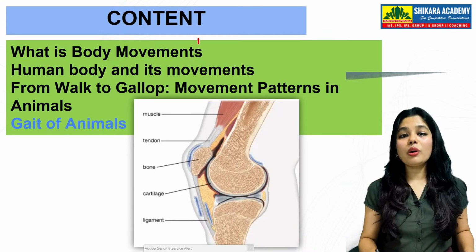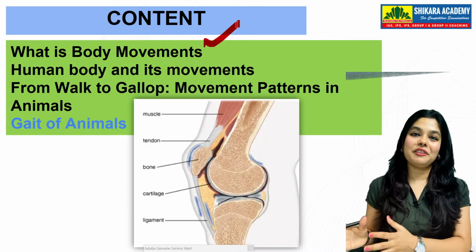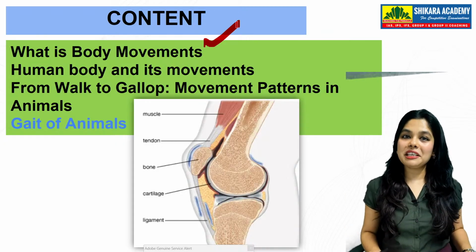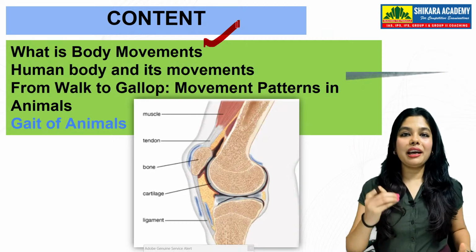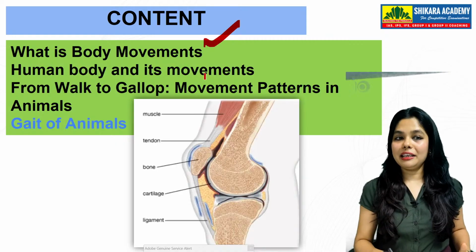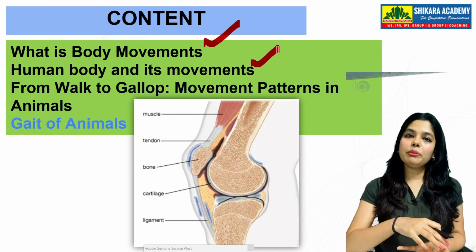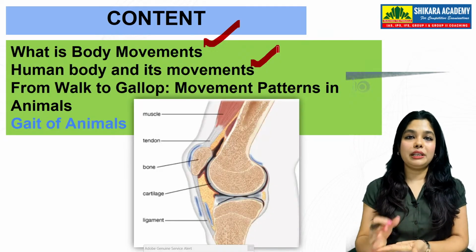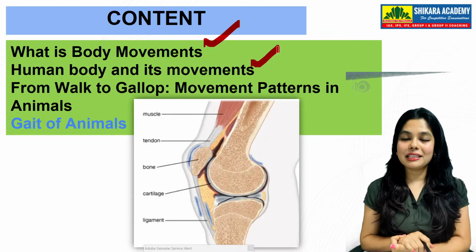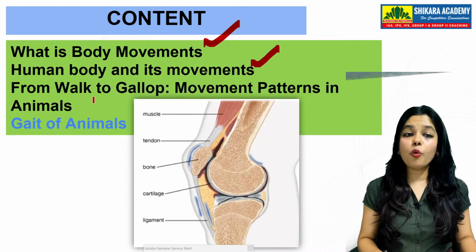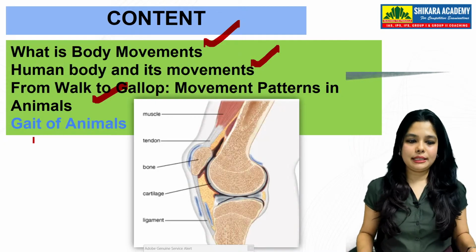So the content: what is body movement, and what is body movement for different species? How different species actually work and move is important. Then the human body and its movement: how the human body moves, and what the different joints are that help us in doing that. Then from walk to gallop, movement patterns in animals, all these things.